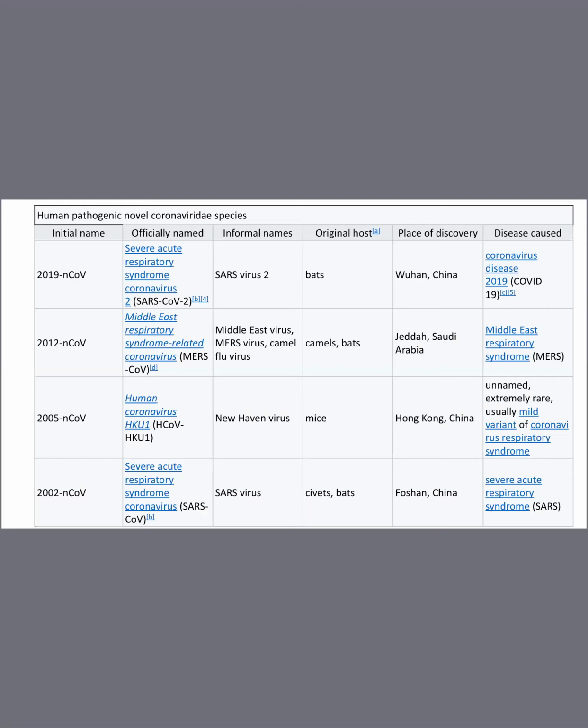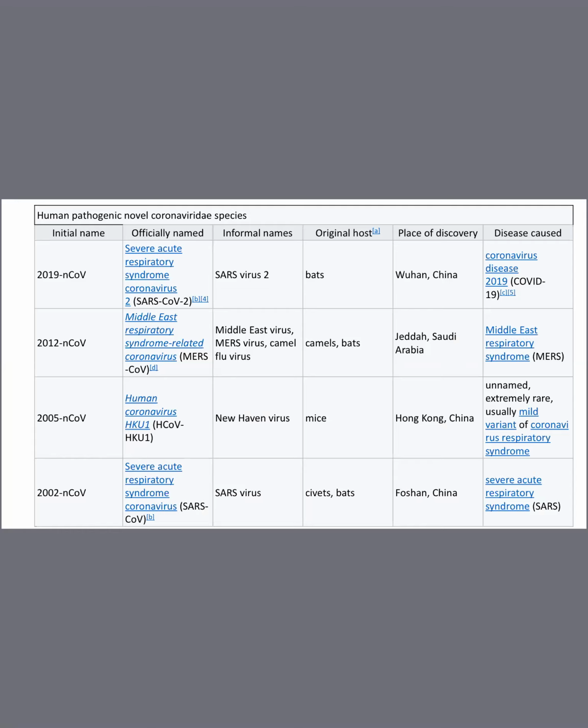I'm sorry. Can you see the officially named SARS-CoV-2, MERS-CoV, the officially named 2019 nCoV, SARS-CoV-2, 2012 nCoV, MERS-CoV, HCoV-HKU1, 2005, and 2002 SARS-CoV. That means coronavirus was there, but not coronavirus 2. Coronavirus 2 happened in 2019. So there were diseases like Middle East respiratory syndrome. Why is it known as Middle East syndrome?